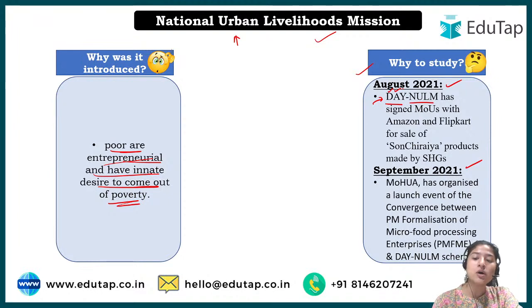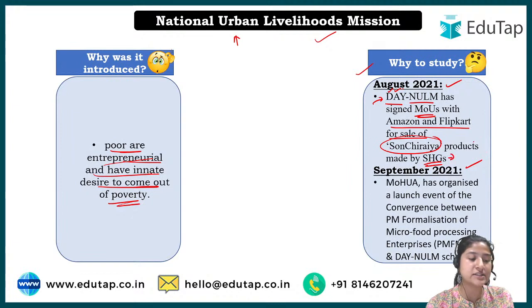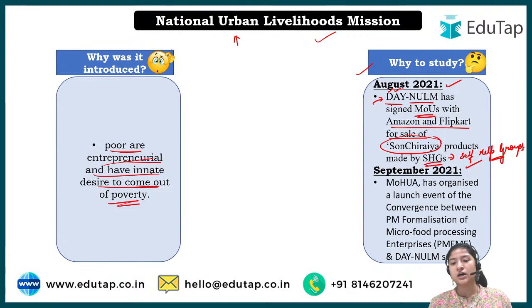It signed an MOU, a memorandum of understanding, with Amazon and Flipkart for the sale of Son Chiraiya products made by the SHGs. What are SHGs? They are self-help groups. Self-help groups are made especially in rural areas, but now in urban areas also, and basically this is a group which helps one another.